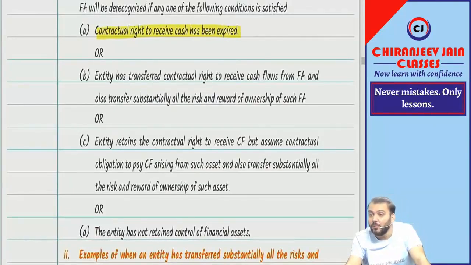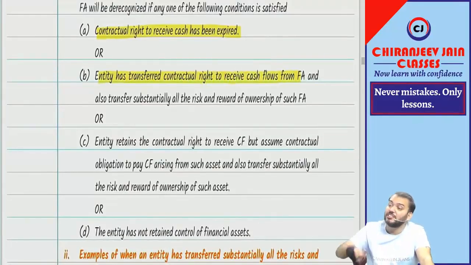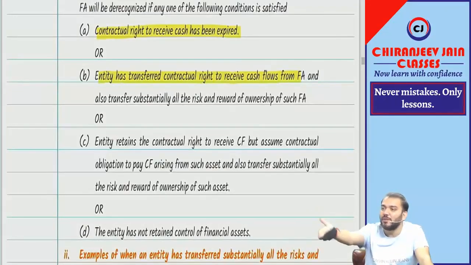Means if it is hold to collect contractual cash inflow and that is expired, means we receive the entire amount, it is automatically de-recognized. Correct? Second, entity has transferred contractual right to receive cash flow from financial asset. Entity has transferred their right to other party. Means if I have a debtor and I said now you pay to this party, so I have transferred that right to you, so automatically debtor should be de-recognized from my balance sheet.